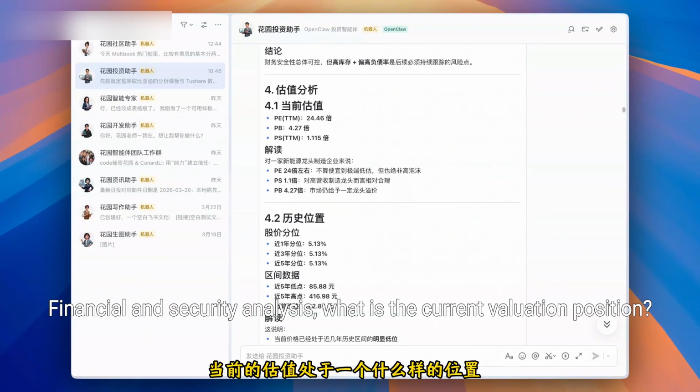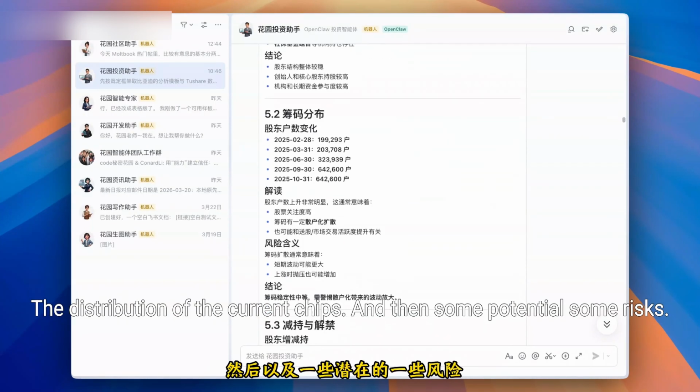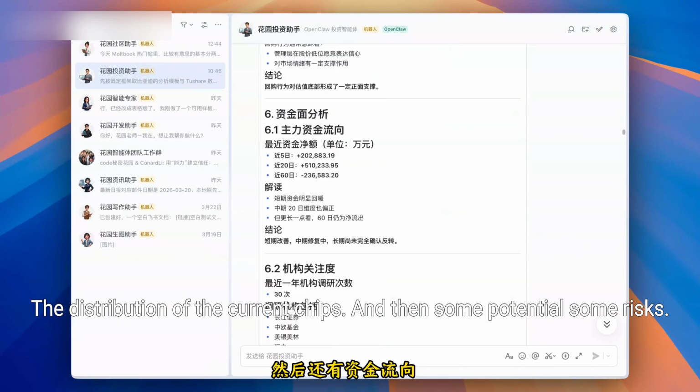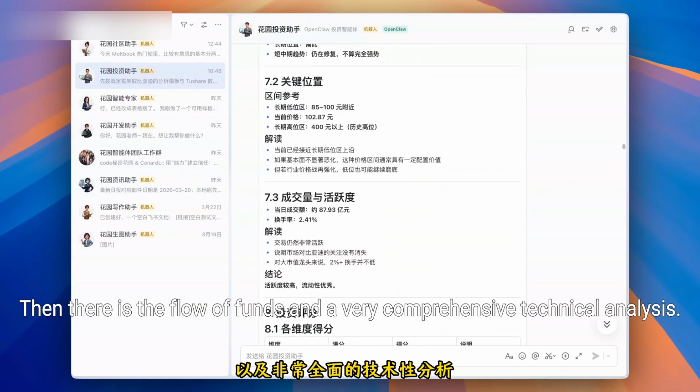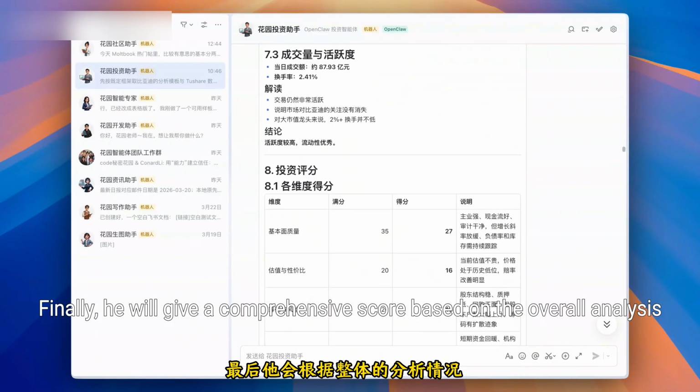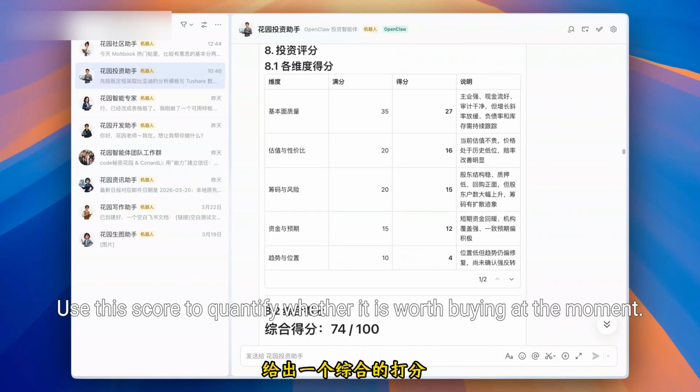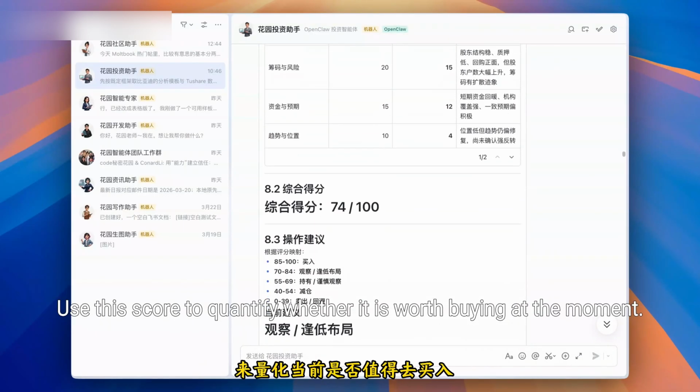What is the current valuation position? The distribution of the current chips, and then some risks. Then there's the flow of funds and a very comprehensive technical analysis. Finally, it will give a comprehensive score based on the overall analysis. Use this score to quantify whether it is worth buying at the moment.